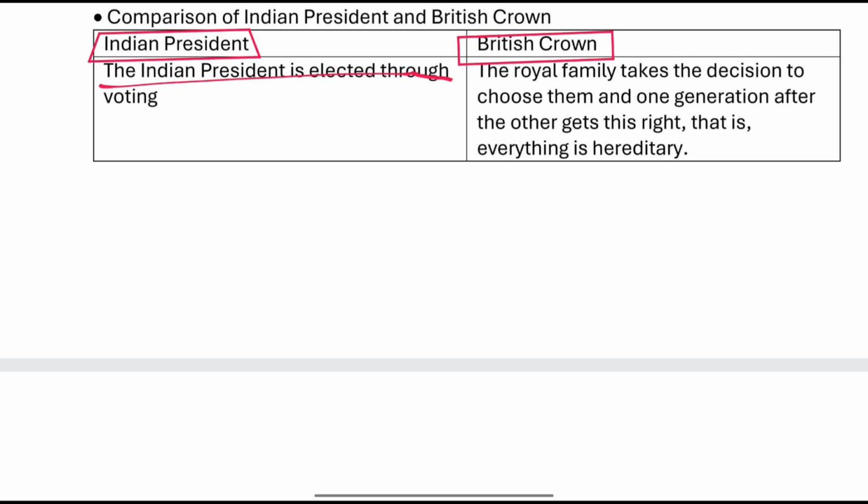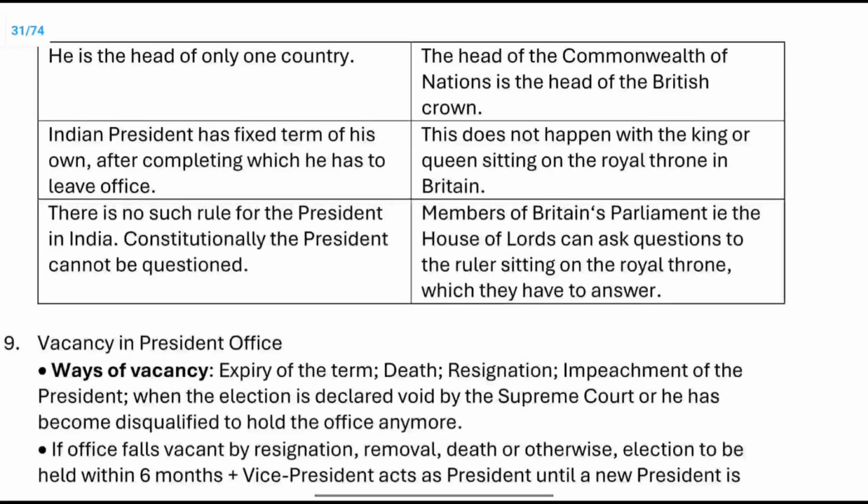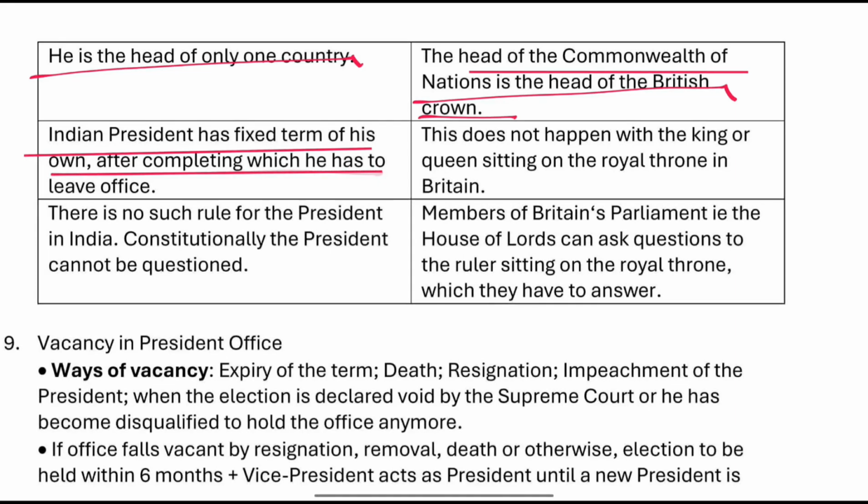The Indian President is elected through voting. In Britain, the royal family takes the decision to choose them, and generation after generation gets the right. Everything is hereditary in the case of the British. The monarch is head of only one country, and is the head of the Commonwealth of Nations. The Indian President has a fixed term after completing which he has to leave the office. This does not happen with the king or queen sitting on the royal throne in Britain.